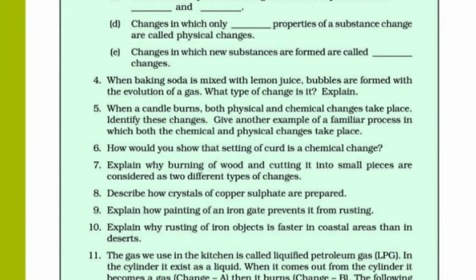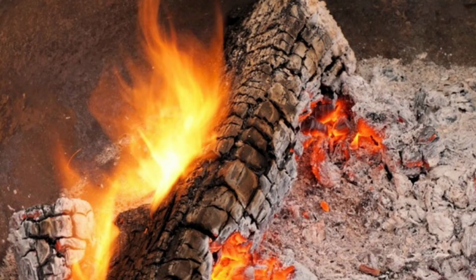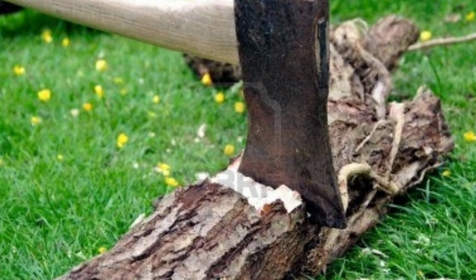The answer is that the burning of wood produces ash and smoke, which are newly formed substances different from that of wood. So it is a chemical change. Whereas the cutting of wood is a physical change because no new substance is obtained on cutting the wood. Wood remains the same, only its size and shape changes.